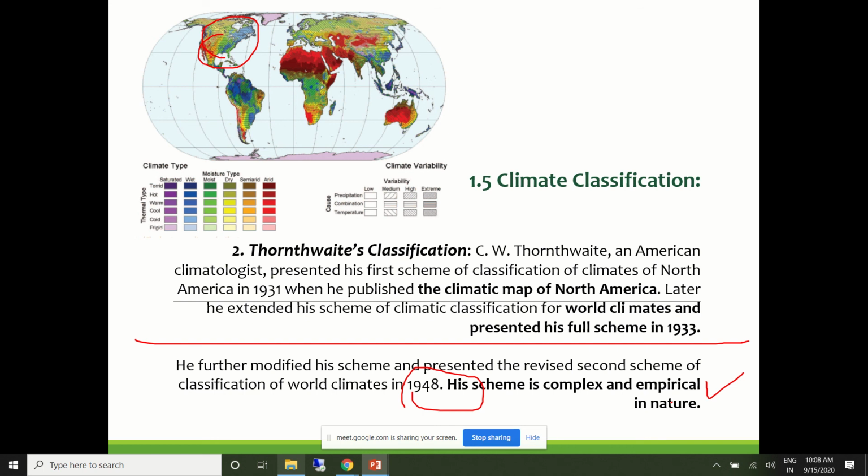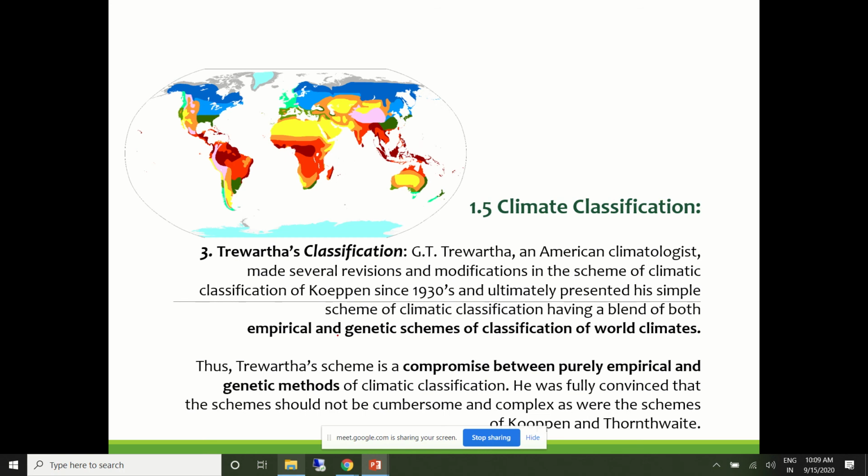I'm giving you a very brief introduction. We'll go into these three classifications a little bit in detail, so that we are clear on what we are discussing and how climatic zones have been prepared. The third classification is by Trewartha, and again he is American.